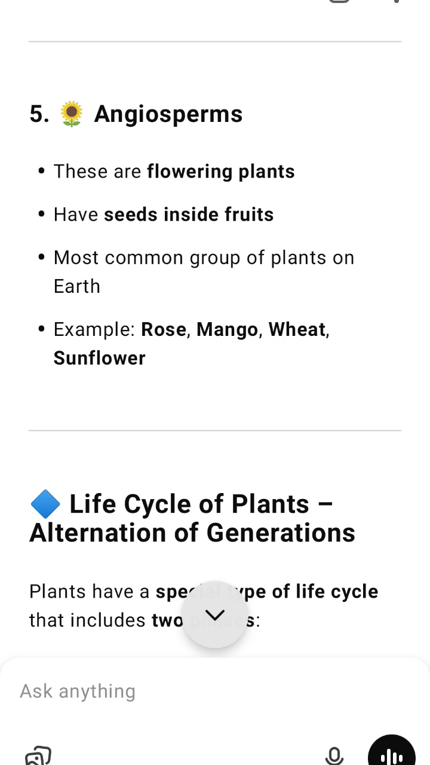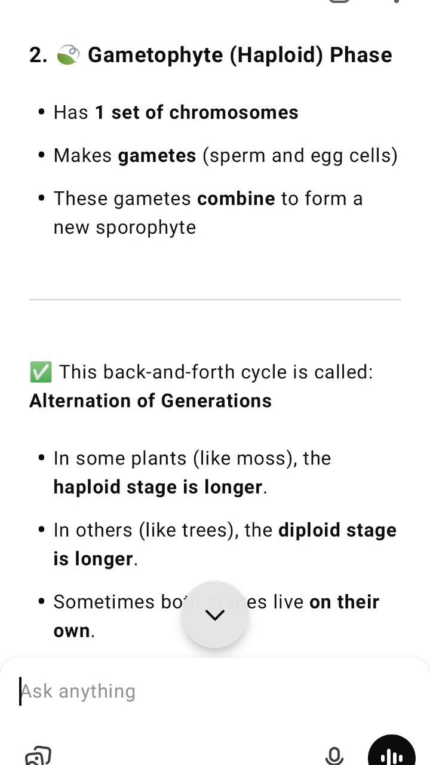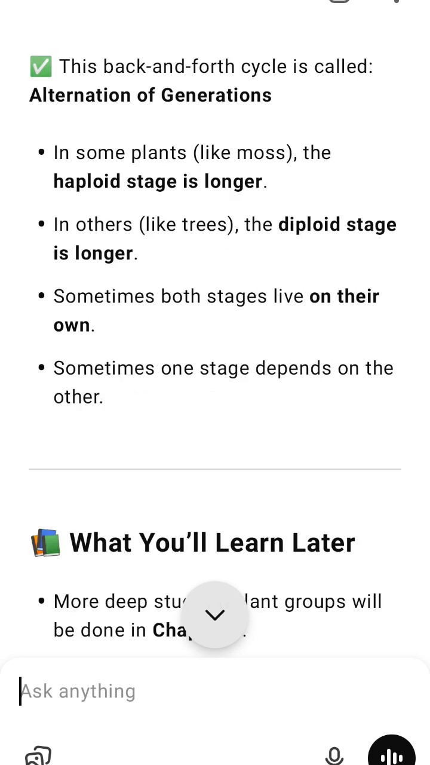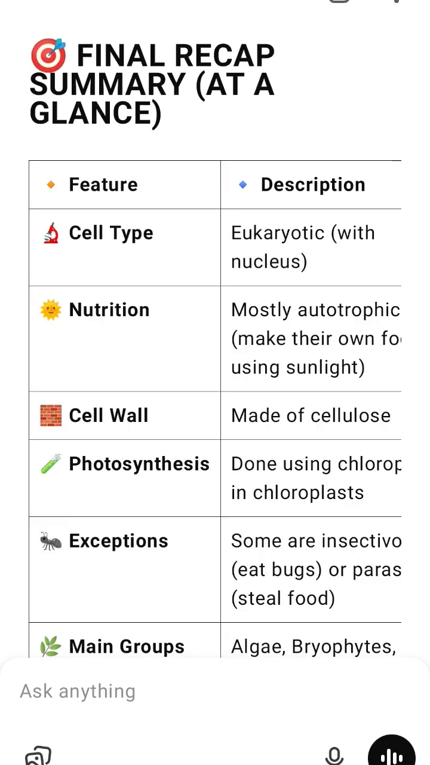Final recap summary. At a glance. Cell type: eukaryotic with nucleus. Nutrition: mostly autotrophic, make their own food using sunlight. Cell wall: made of cellulose. Photosynthesis: done using chlorophyll in chloroplasts. Exceptions: some are insectivorous, eat bugs, or parasitic, steal food.